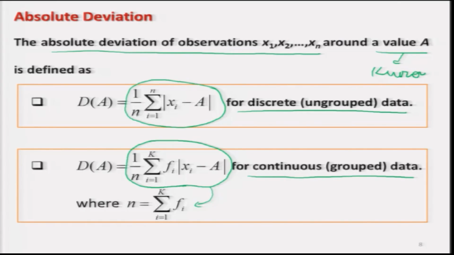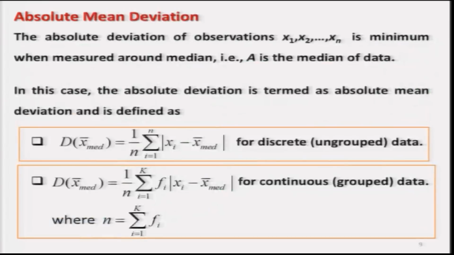Sum of absolute deviation divided by n, which is here the arithmetic mean of the absolute deviation, and in the case of continuous data also, this is again the arithmetic mean of the absolute deviation, which are suitably defined.